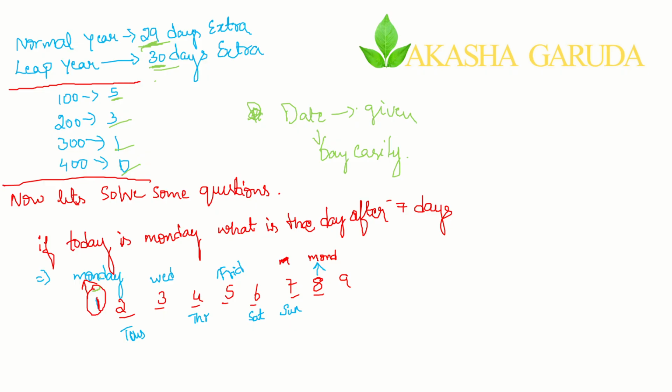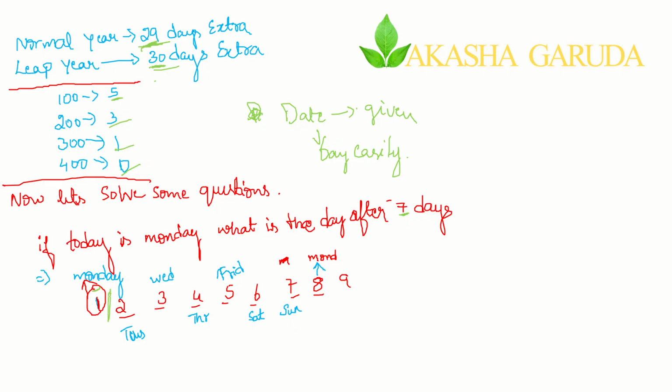So if today is Monday, for example, what is the day after 7 days? Right here Monday, I have just written for explanation. Today is Monday, what is the day after 7 days?